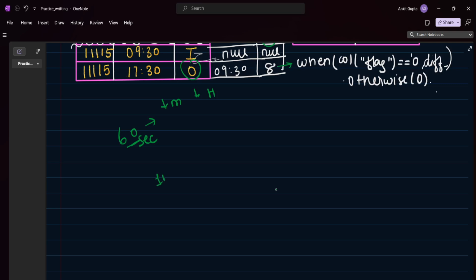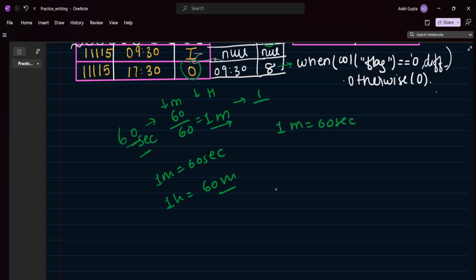We know 1 minute is equal to 60 seconds, and 1 hour is equal to 60 minutes. So this is in seconds, and we need to convert it into hours. 60 divided by 60 would be 1 minute. So 1 minute equals 60 seconds. And then to convert a minute into an hour, again we will have to divide by 60. So this will be an hour.